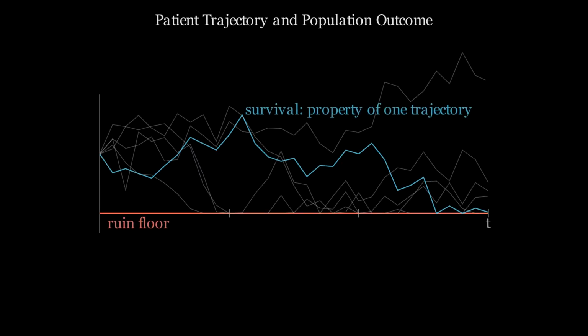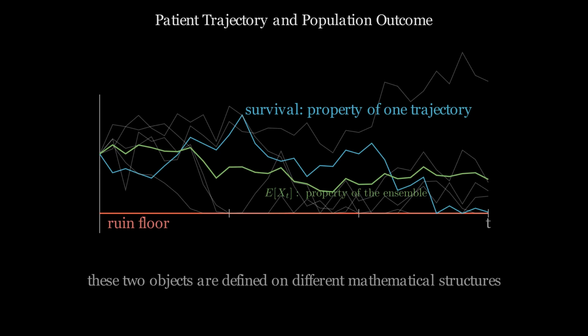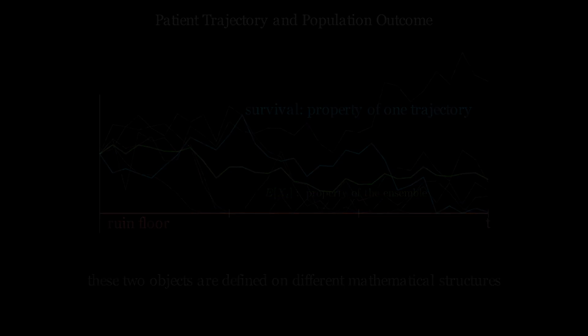A clinical process assigns a physiological state to every moment in a patient's trajectory. Each individual trajectory is a single path through the space of possible health states. Patient survival is a property of a trajectory. It either crosses the critical threshold or it does not. Expected outcome is a property of the patient population, not of any individual path.